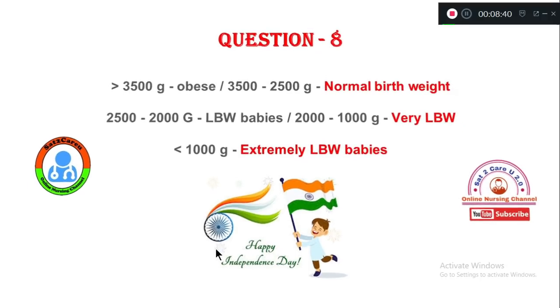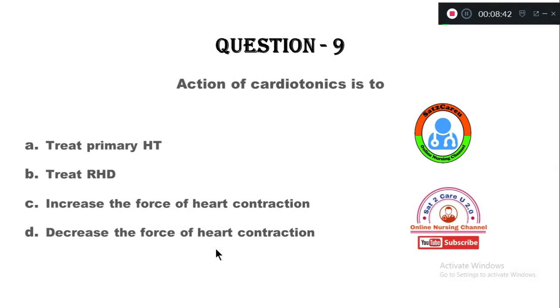Question number 9. Action of cardiotonics is to option A, to treat primary hypertension, option B, to treat rheumatoid heart disease, option C, increase the force of contraction, option D, decrease the force of heart contraction.